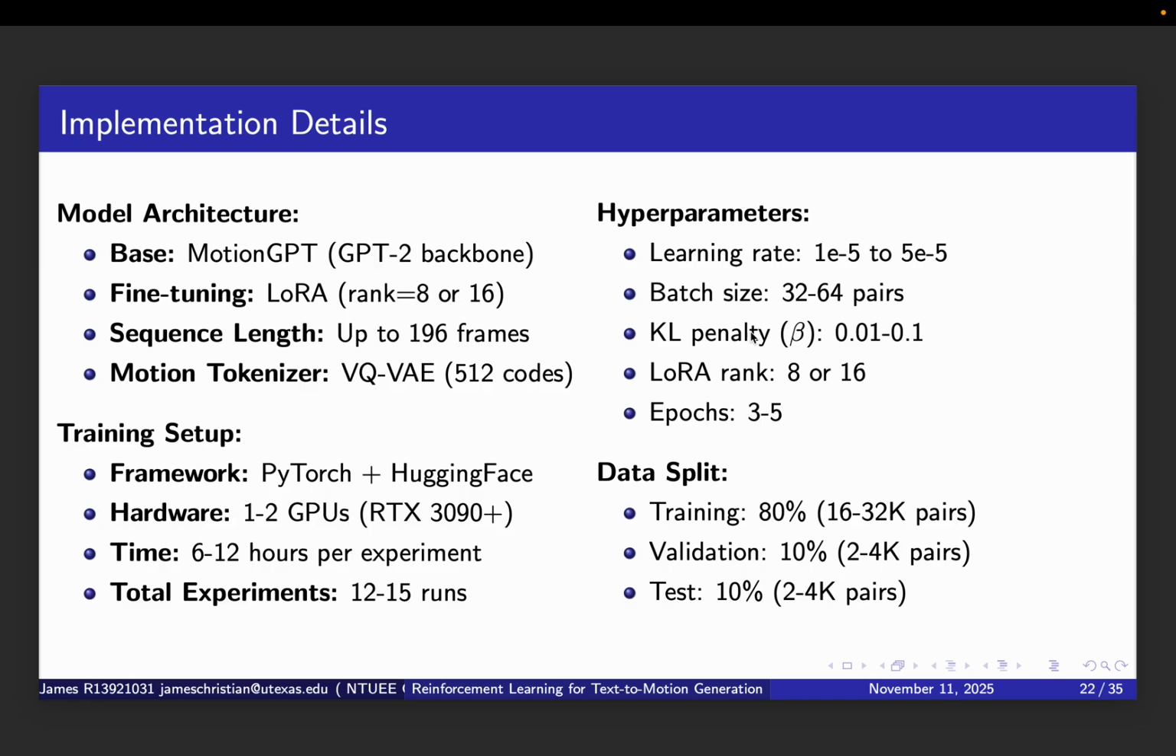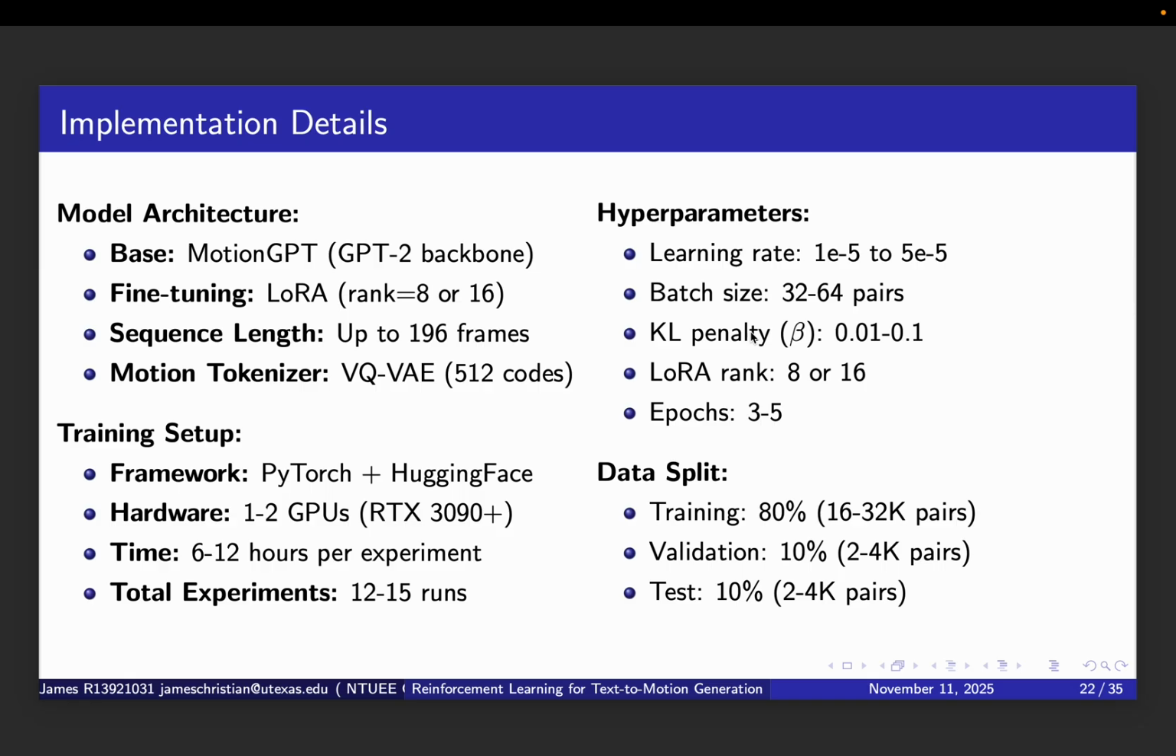For the training setup, we will use PyTorch plus Hugging Face libraries. We will need 1 to 2 GPUs, ideally RTX 3090 or 4090 or better. Each experiment should take 6 to 12 hours, while planning 12 to 15 total experiment rounds to cover different algorithms